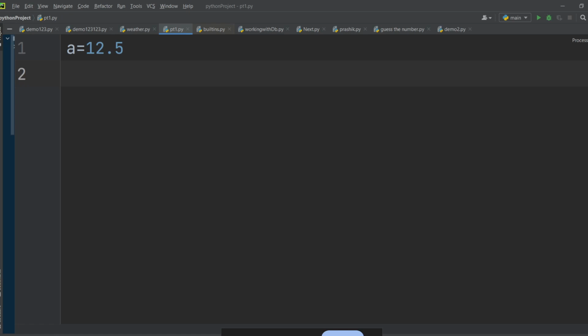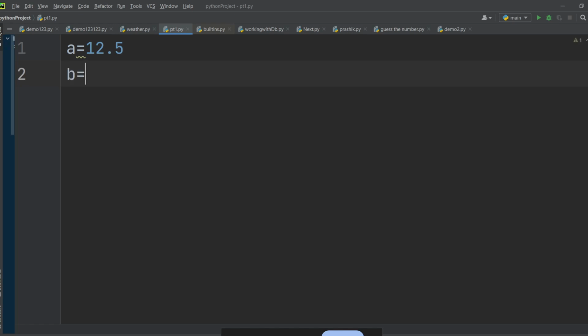What is the type of this a? Float. Everyone, can we say the type of a is float? Can we say that 12.5 in a variable a is a float value? Yes, sir.